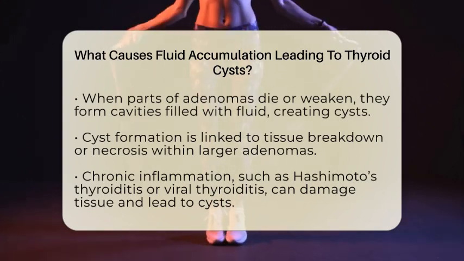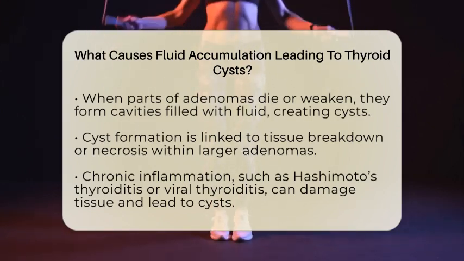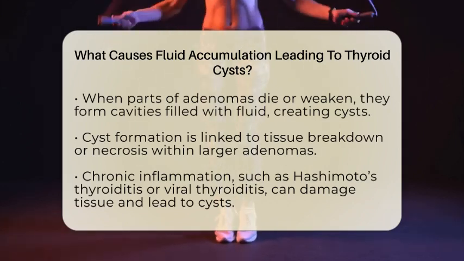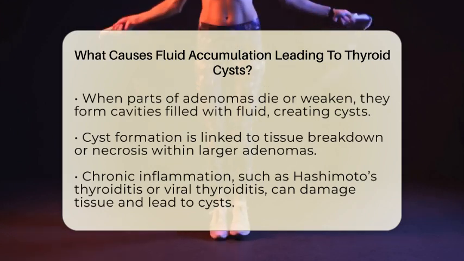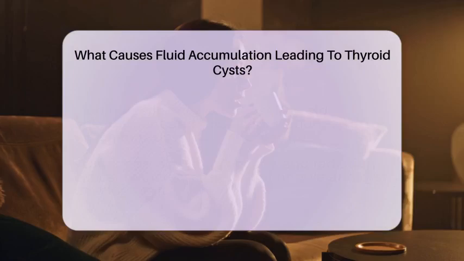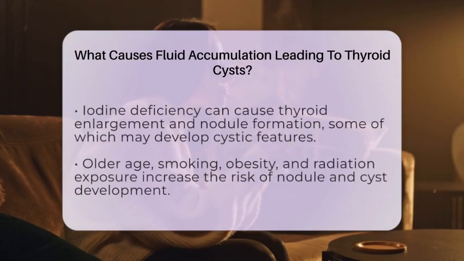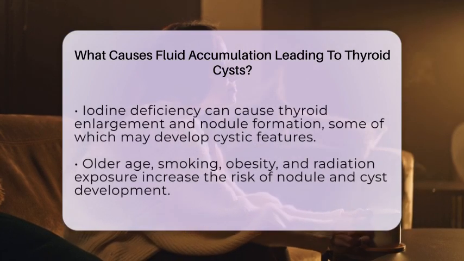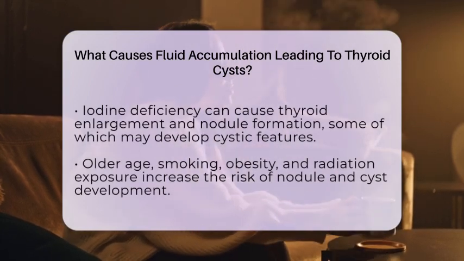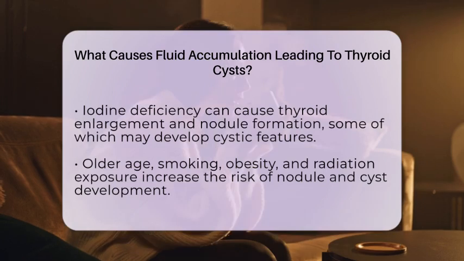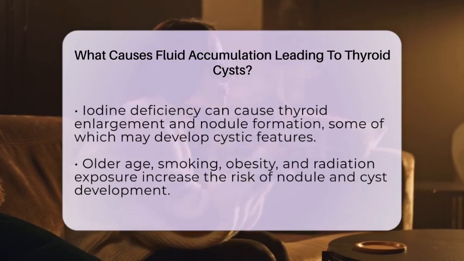Iodine deficiency is another factor. When the body doesn't get enough iodine, the thyroid can enlarge, forming a goiter, and develop multiple nodules. Some of these nodules can undergo cystic changes as part of their natural progression. Although iodine deficiency is less common in countries with iodized salt, it still remains a recognized cause in some regions.